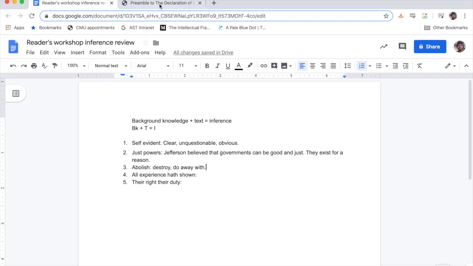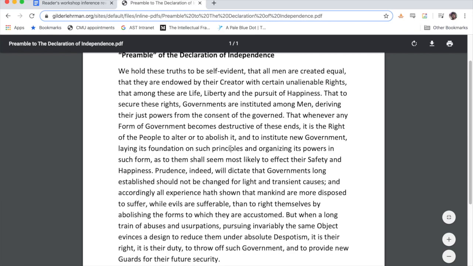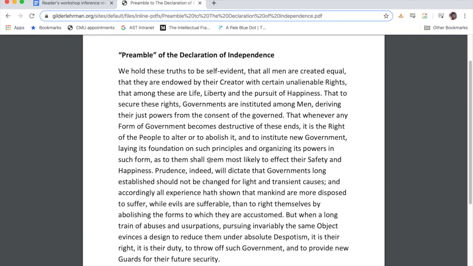Right? So, yeah. And then he ends that sentence saying that people should make a new government that seems most likely to affect their safety and happiness. So if your government isn't keeping you safe and happy, you have a right to change that. This next one. Prudence indeed will dictate that governments long established should not be changed for light and transient causes.